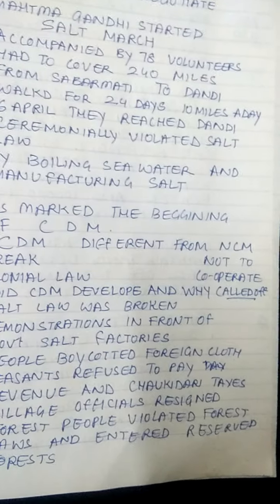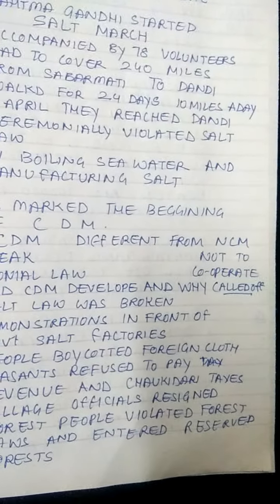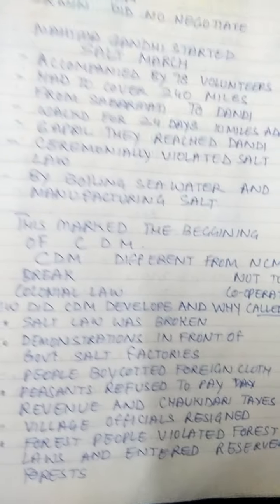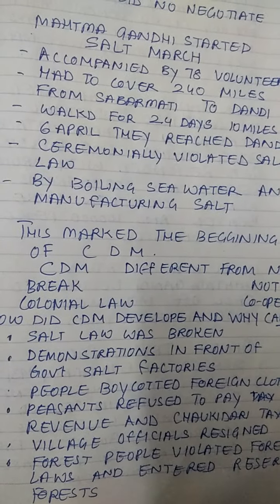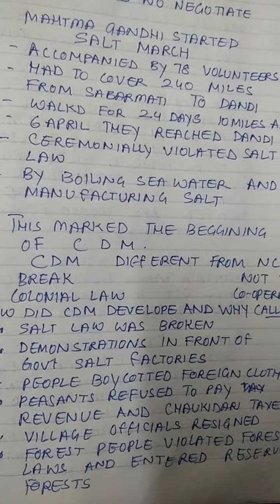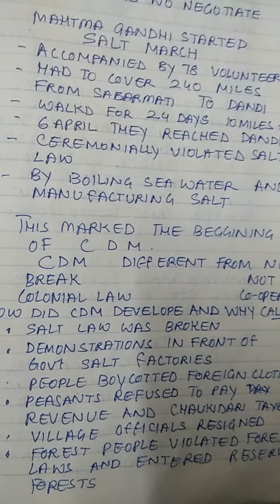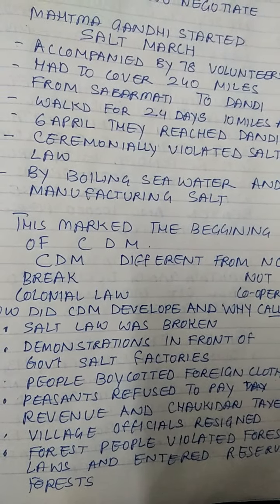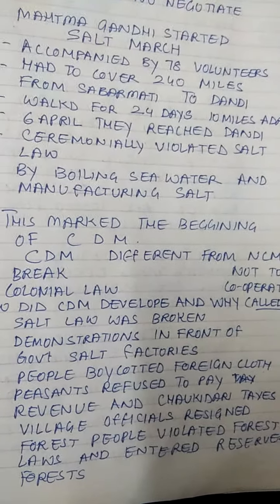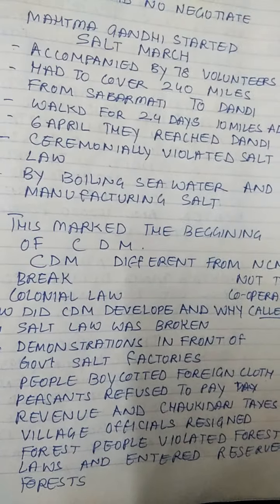Now we will discuss how the civil disobedience movement developed and why it was called off. So as you know, the salt law was broken. People started manufacturing salt. Now there were demonstrations in front of government salt factories. Then people boycotted foreign cloth. Peasants refused to pay revenue and chowkidari taxes. Village officials like Tehsildars and Kanungos resigned. And then forest people violated forest laws and entered the reserved forests. Now this is how it developed.